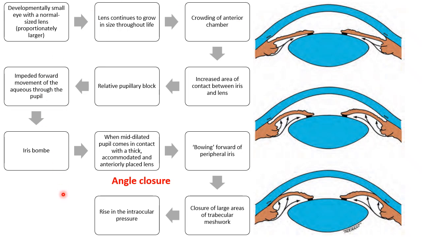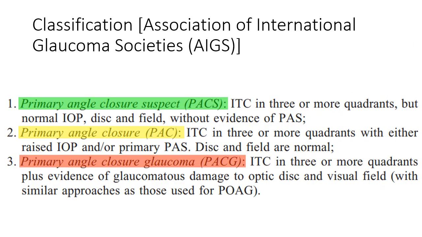This is not explaining the non-pupillary block. This is the explanation for the relative pupillary block mechanism. The second mechanism is the non-pupillary block mechanism, which I have explained in the previous slide.